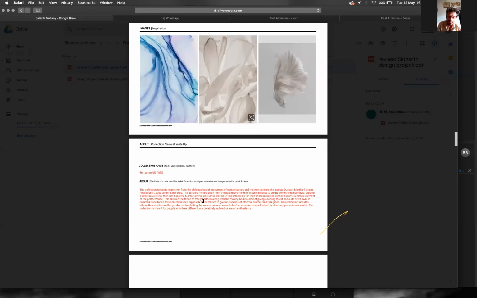So I think my collection would appeal to a mass which is more artistically inclined, and it could be art of any form. It could be journalists, writers, dancers, theatre people, but people who are always on the go and always active, who do not want to wear garments which restrict their movement, and also make them feel very free soulfully.